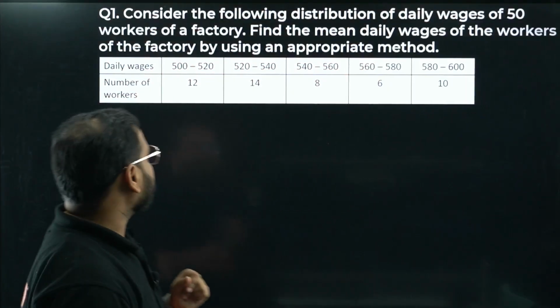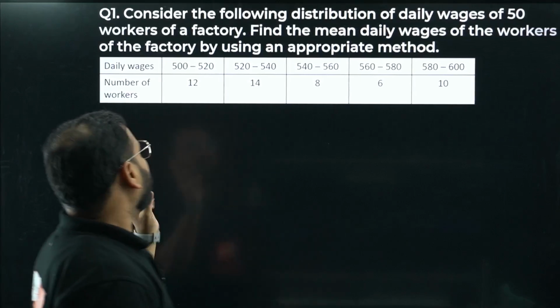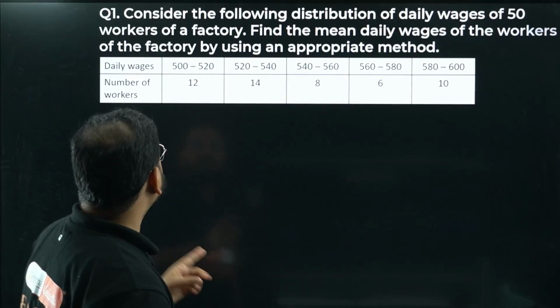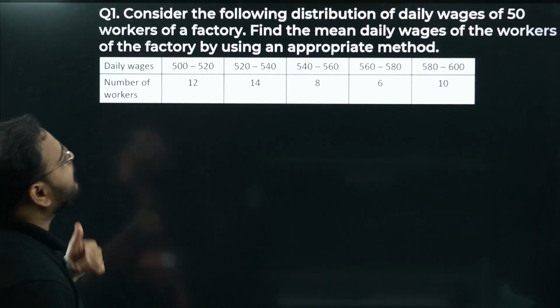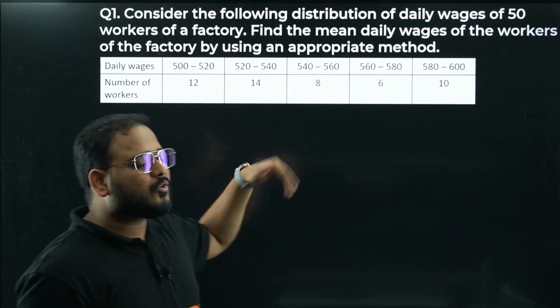Chaliye. So consider the following distribution of daily wages of 50 workers of a factory. Find the mean daily wages of the workers of the factory by using an appropriate method. Again, an NCERT problem I've taken, bacha. Why? I'm taking this to revise the concepts.